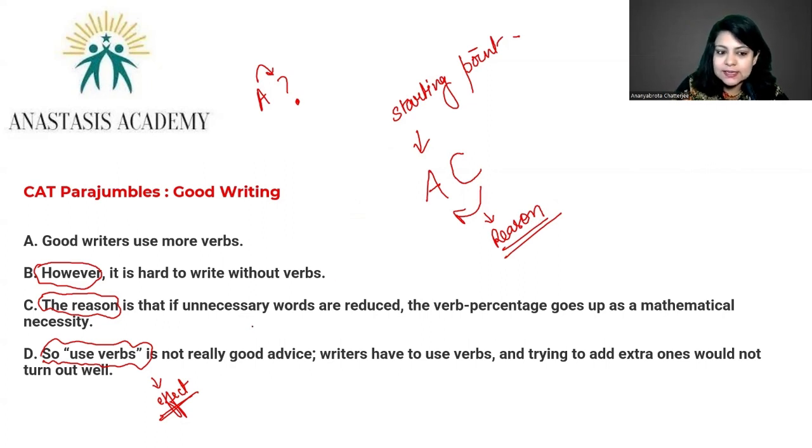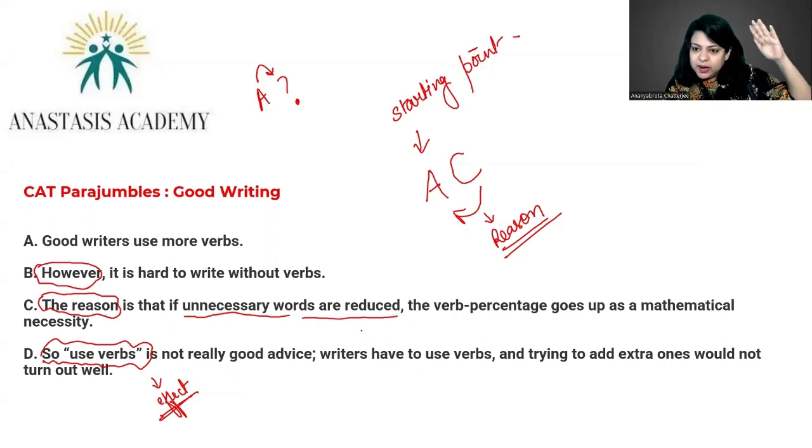The reason is that if unnecessary words are reduced, that means you're talking about bringing down the redundant part of some text. A good writer knows how to not be redundant. A good writer would want to reduce unnecessary words, right?